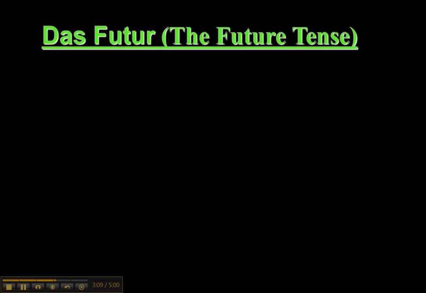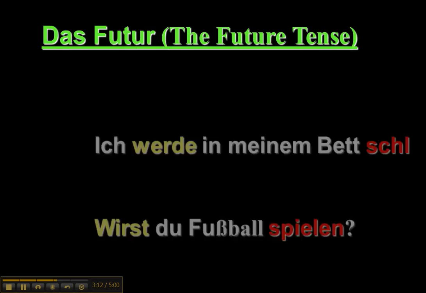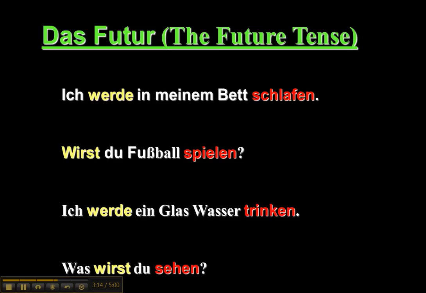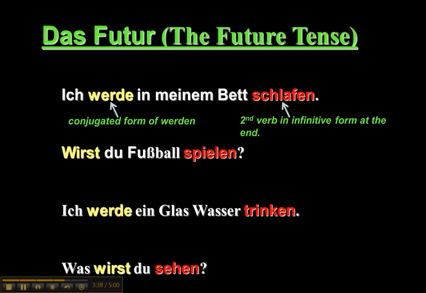Okay, das Futur, the future. It's relatively easy to form in German. One note is to say that the present tense can sometimes mean the future in German. So ich lerne Deutsch can also mean I will learn German. But a more clear indication, at least of the future, is werden, will. And whenever you use werden, you're going to have it conjugated there, and then you're also going to have the infinitive form of the verb at the end when you're using werden as will. Werden has many meanings, so you want to watch that as well.